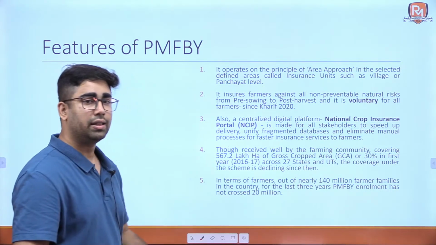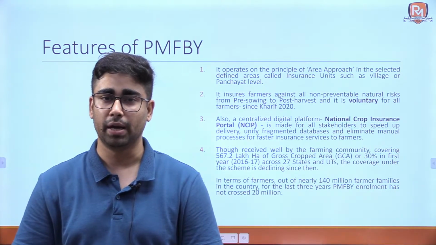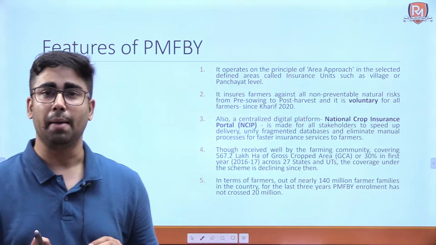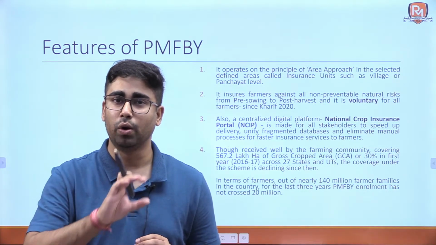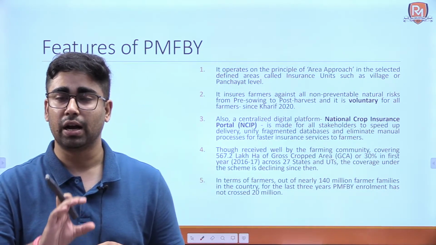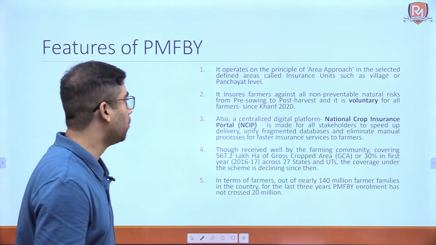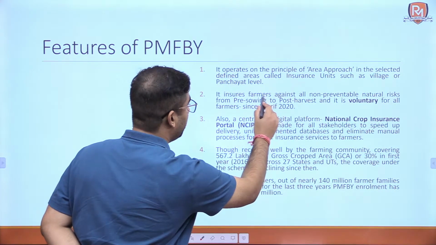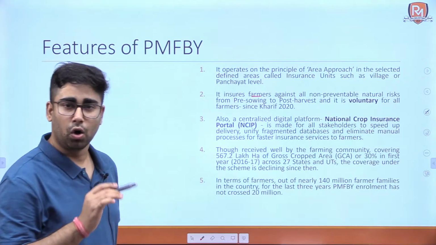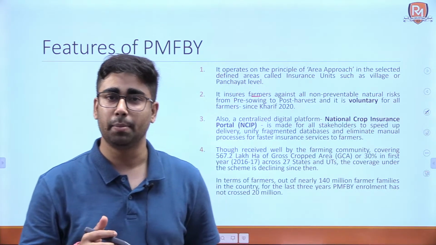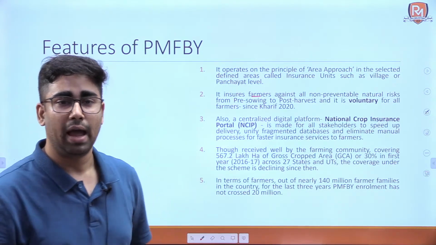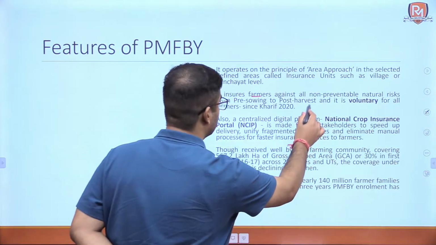Now, what are the key features of Pradhan Mantri Fasal Bima Yojana? It follows an area approach, that is the government notifies the area where the coverage of the Pradhan Mantri Fasal Bima Yojana scheme will be provided. Okay, it ensures farmers against all non-preventable, we already saw preventable, non-preventable, natural risk and post-harvest also.